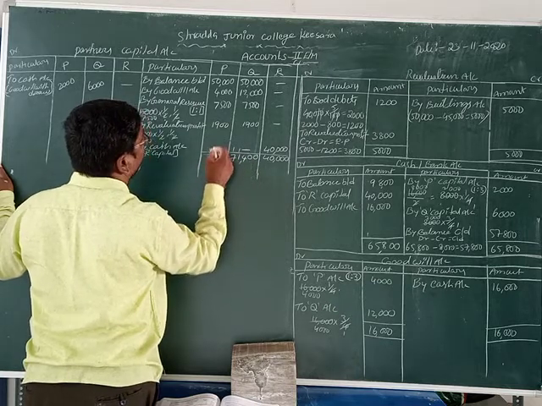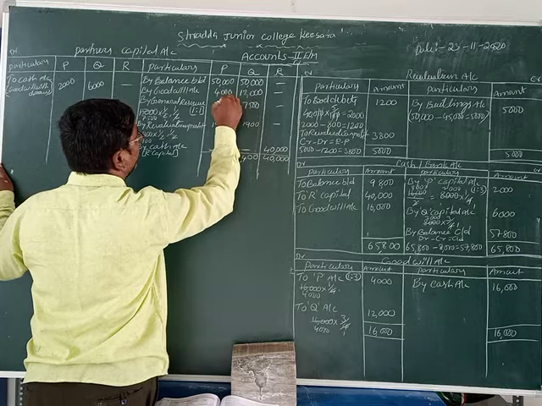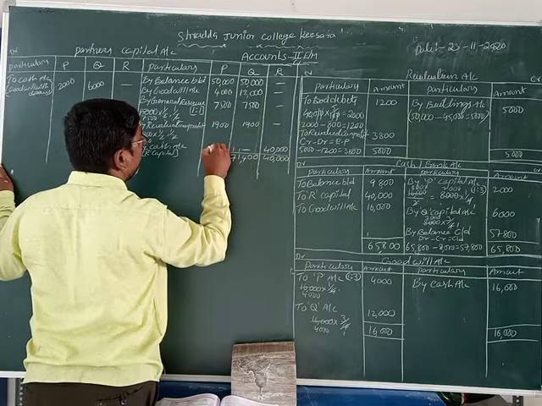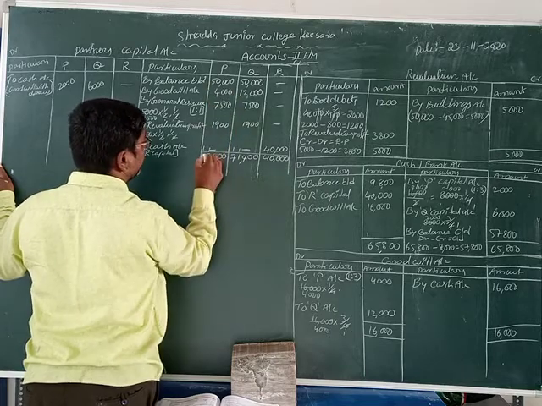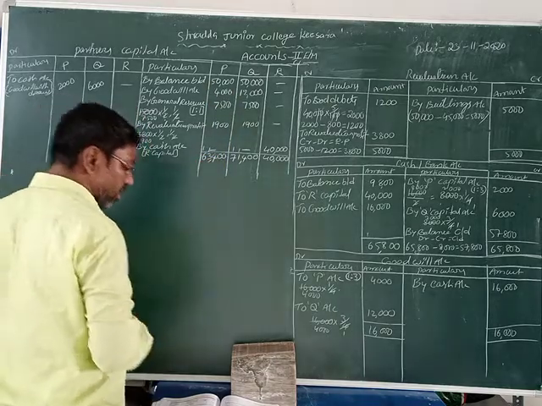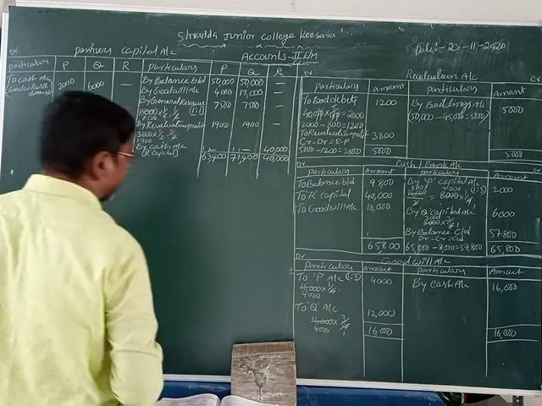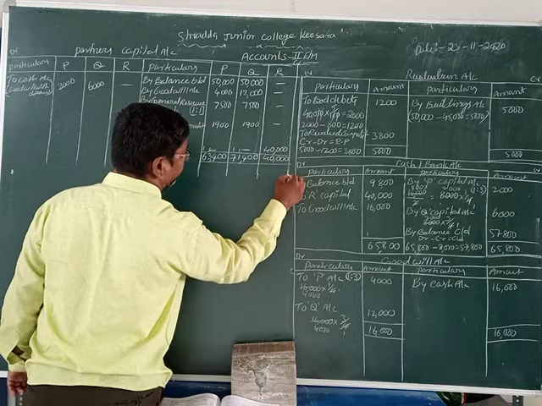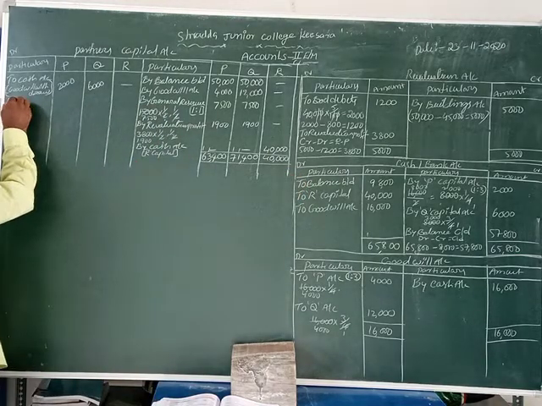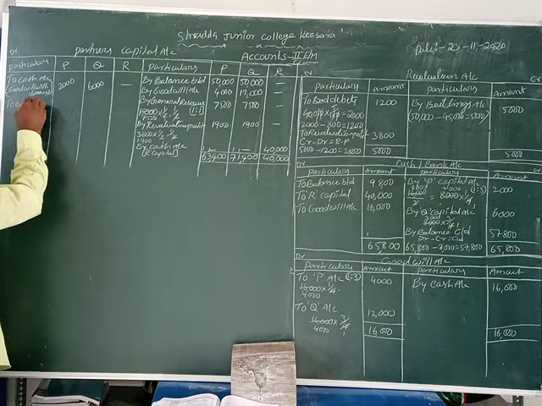Here also 4. 7 plus 4 is 11, plus 1 is 12, plus 1 is 13. Here 5 plus 1 is 6. 63,400 and 71,400, and 40,000 rupees. Now we write balance carried down.